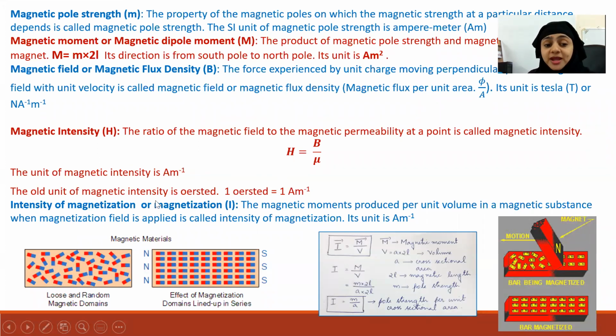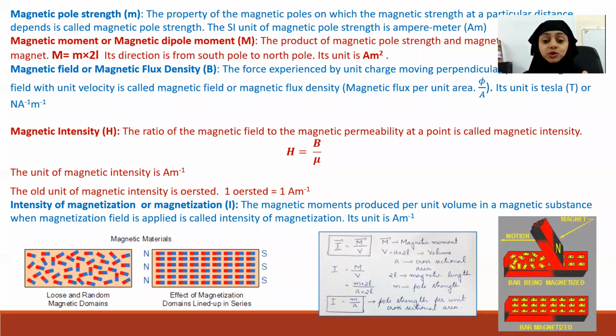The old unit of magnetic intensity was Oersted. Do you remember Oersted? In the beginning of this chapter, we started with Oersted. Oersted is the scientist who first showed experimentally the relation between two fields of physics, electricity and magnetism.